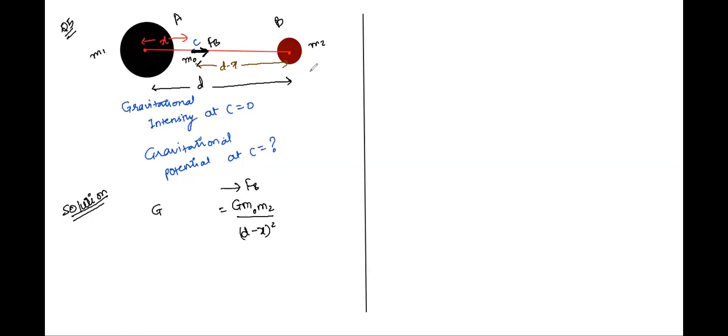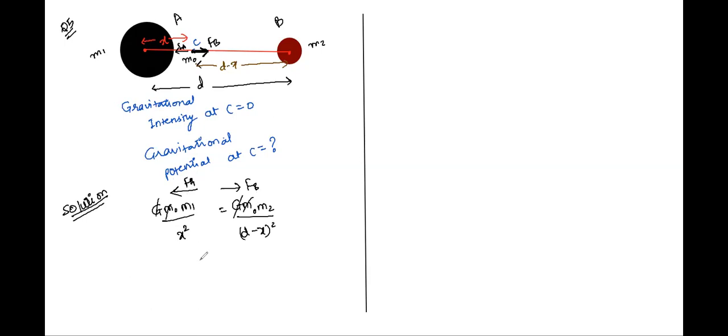Now the force acting towards the left, let's say that force is Fa, and that will be given as G m0 m1 by x square. Absolutely correct. So let's cancel the terms on both sides, m0 and G. What we get is the value of x.